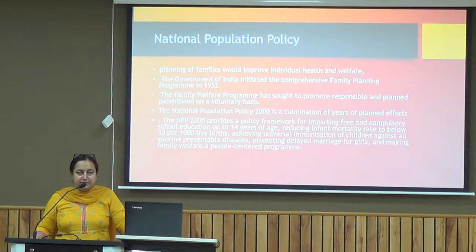One of the important national population policies, which came up in 2000, is a culmination of years of planned efforts.